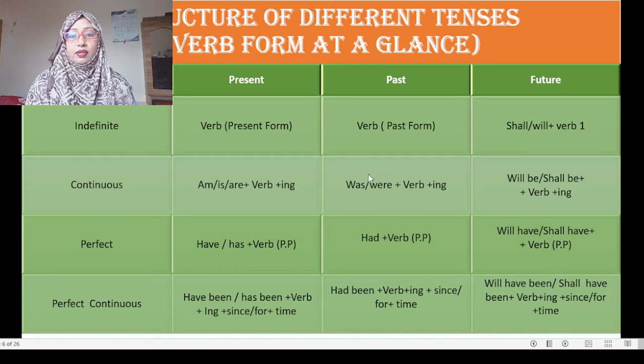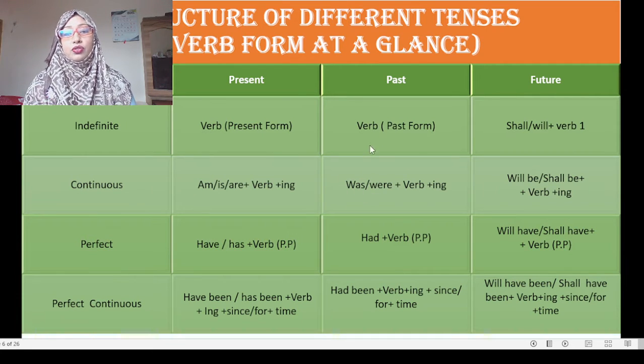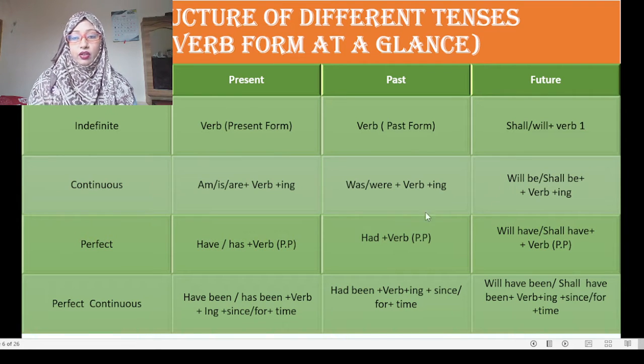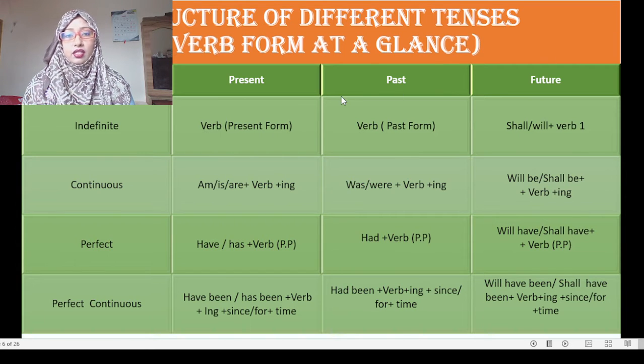Was and were, what about was and were? Was is used with singular subject, were is used with plural subject. Okay, and what about shall or will? If the subject is I only, then you will use shall, and except I, all subjects take will. Okay, so this is the ins and outs of using the verb form.